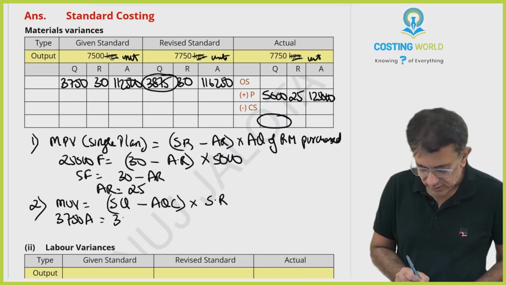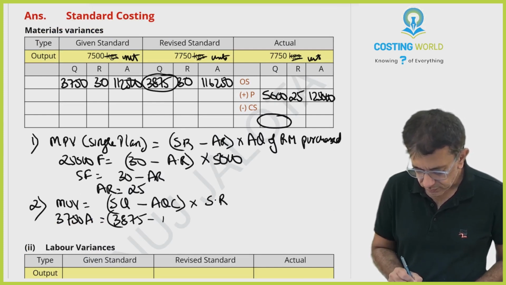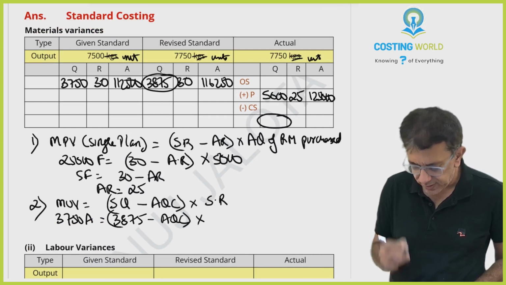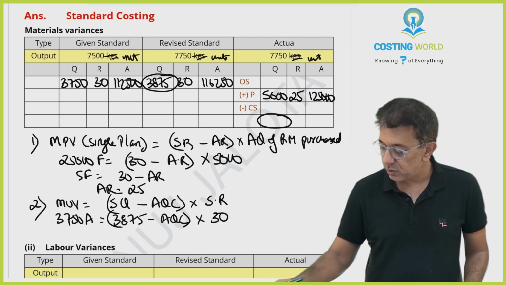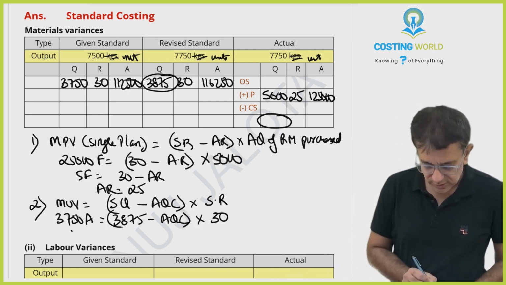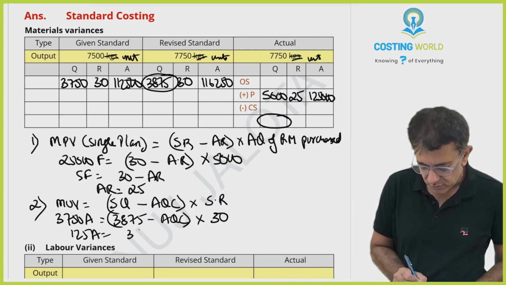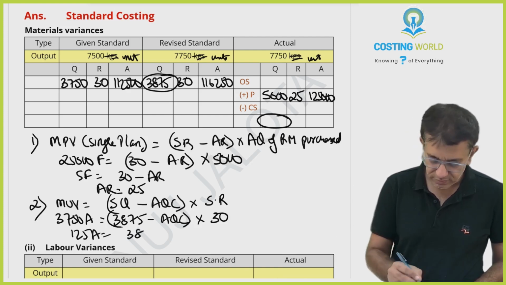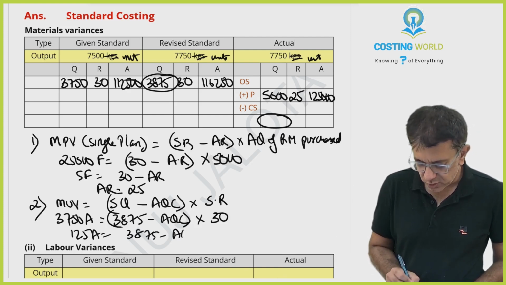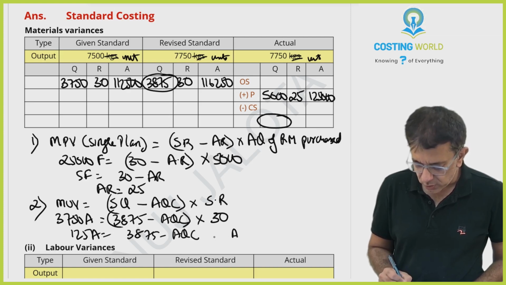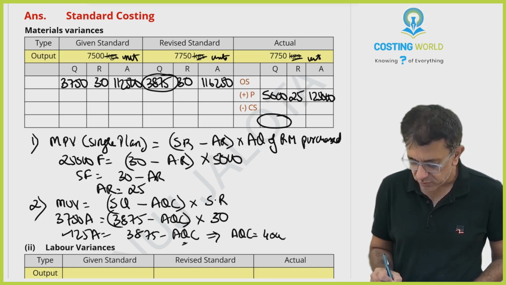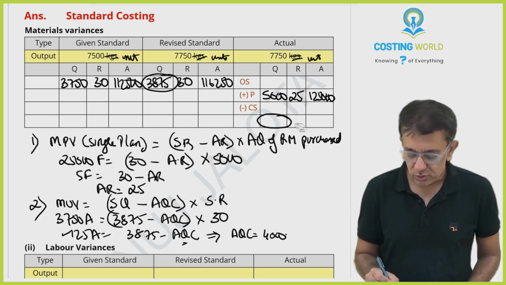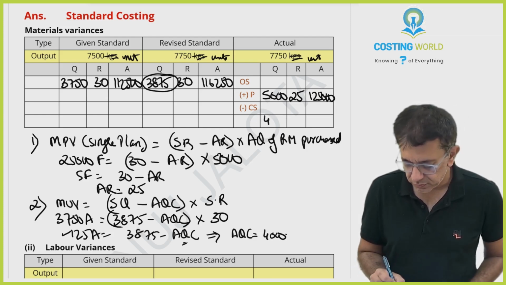You should have used 3875. You consumed how much? I've got no idea. Into standard rate, that's 30. Take 3750, divide by 30. I'm taking 30 to the other side. 125 adverse is equal to 3875 minus actual quantity consumed. Now, actual quantity consumed must be higher, that is why the variance is adverse. It must be higher by 125. So therefore, it must be 4,000.